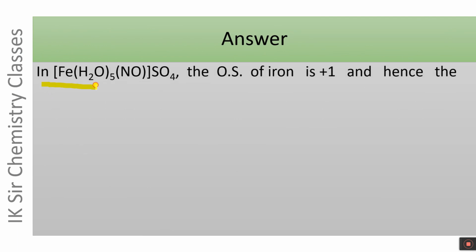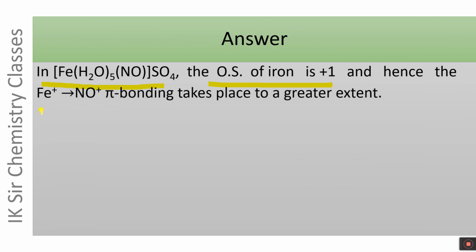In brown ring complex, the oxidation state of iron is +1 and hence the Fe plus to NO plus pi bonding takes place to a greater extent because its oxidation state is +1. It can easily donate its electron pair to NO plus ion. And we have seen already that the formation of this pi bond weakens nitrogen oxygen bond.